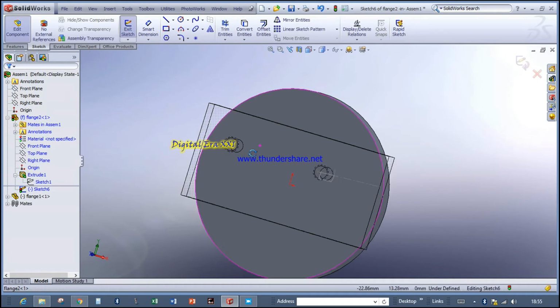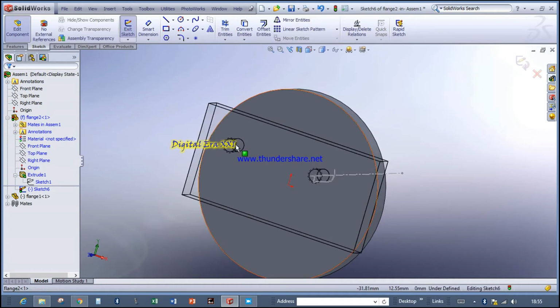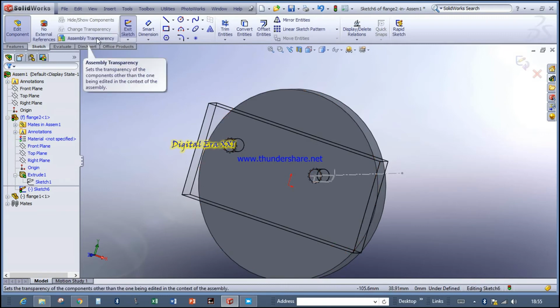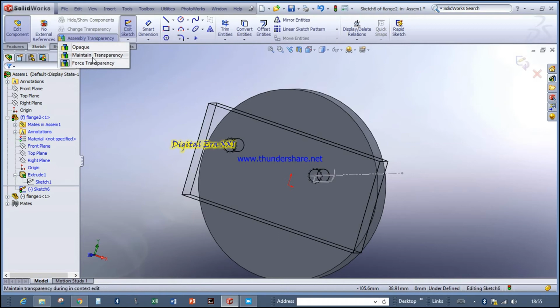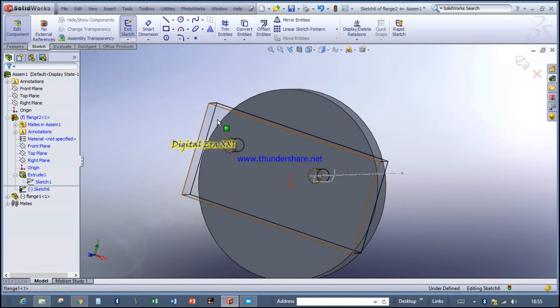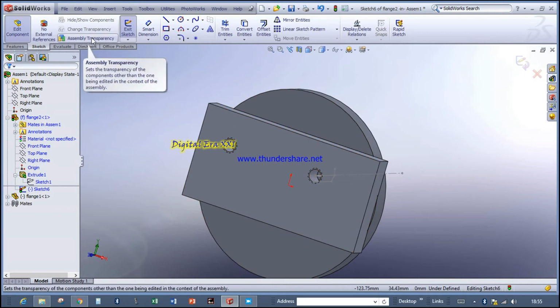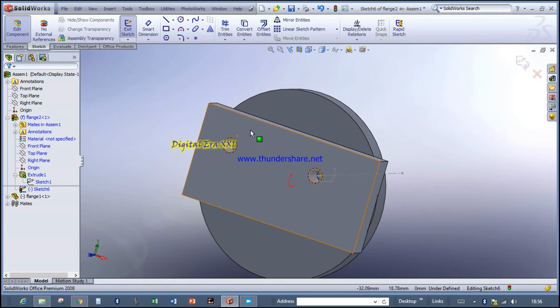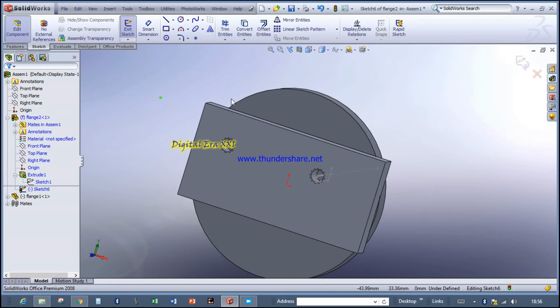Now since this is transparent, you are not able to select the part. So what will you do? Here there is an assembly transparency mode. Just click that and click maintain transparency. Okay, it is not going. We need to come back. Okay, now it changed. Now when I clicked assembly transparency, this one changed to solid. Fine. Now just select the faces which you want to convert.